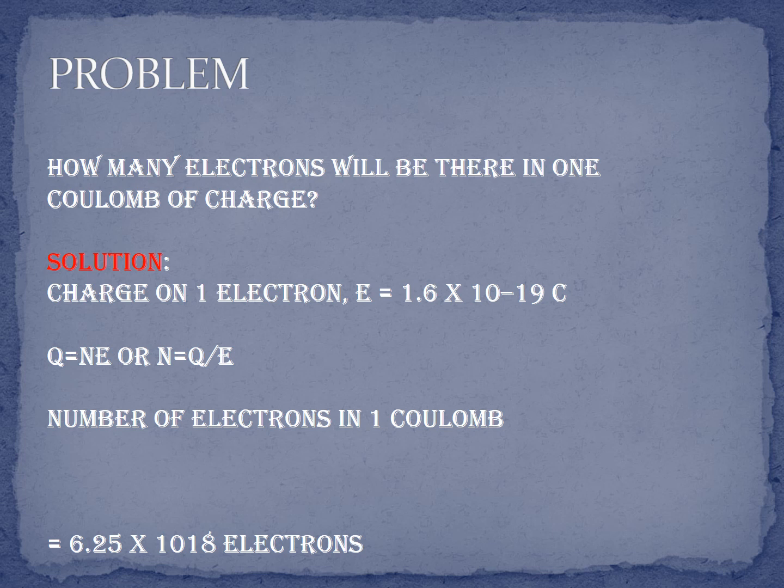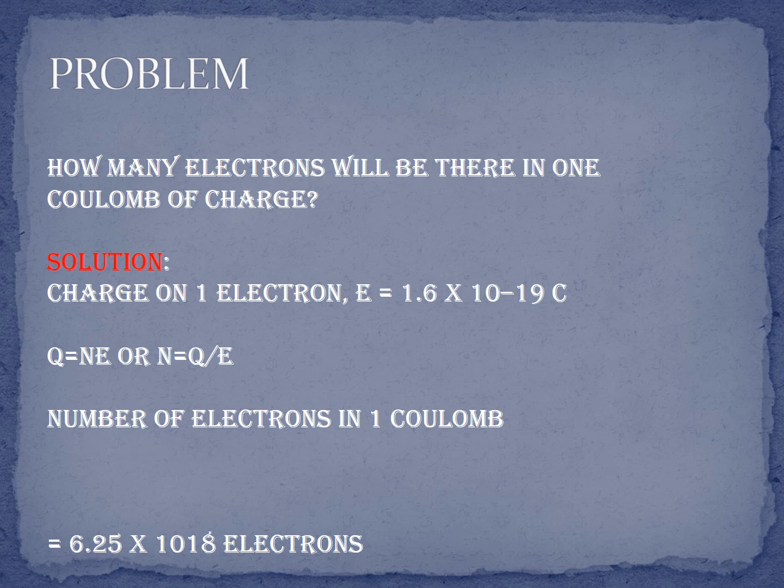Practically we have microcoulomb, nanocoulomb, and picocoulomb as units of electric charge. 1 microcoulomb is equal to 10 power minus 6 coulomb. Nanocoulomb is equal to 10 power minus 9 coulomb. And picocoulomb is equal to 10 power minus 12 coulomb.